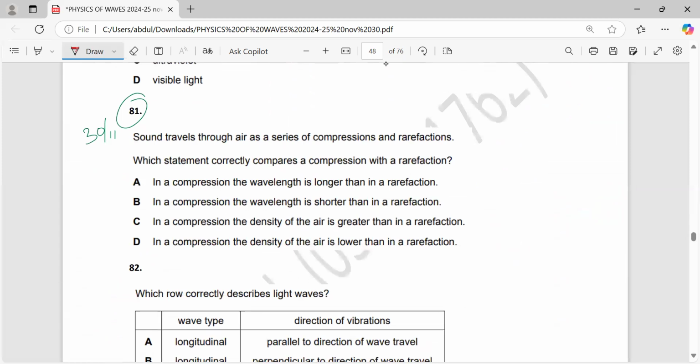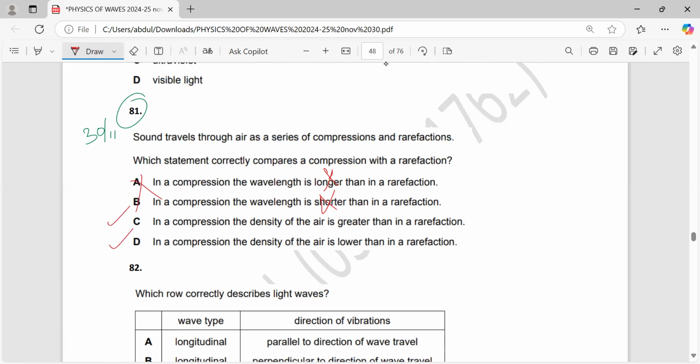Sound travels through air as a series of compressions and rarefactions. Which statement correctly compares a compression with a rarefaction? In a compression, the wavelength is longer than a rarefaction, so longer or shorter, no. The distance from one compression to the next compression is equal to wavelength, and the distance from one rarefaction to the next rarefaction is also a wavelength. So it is neither shorter nor longer. It is the same. So A and B, no chance. You can just kick out both of these options. So either answer is C or D.